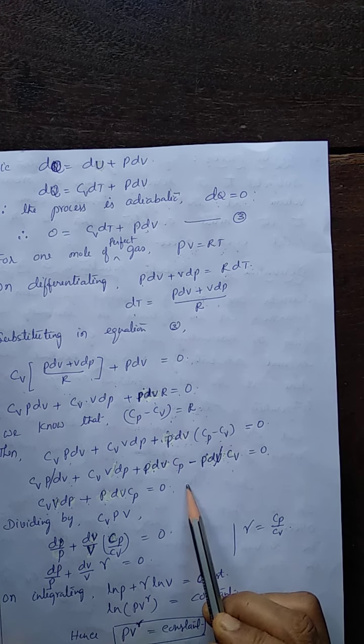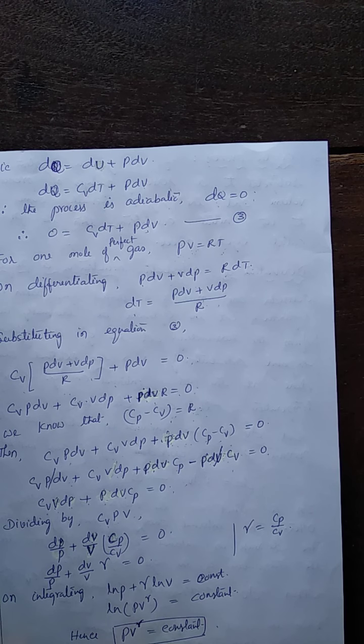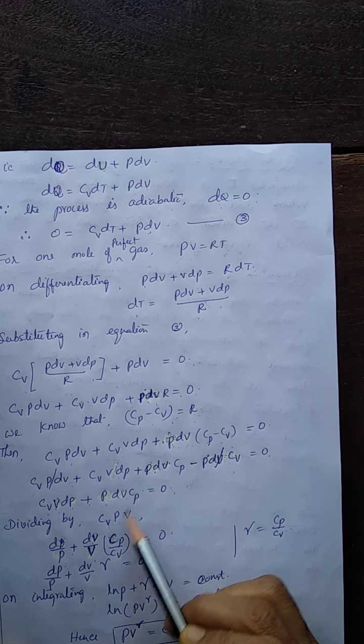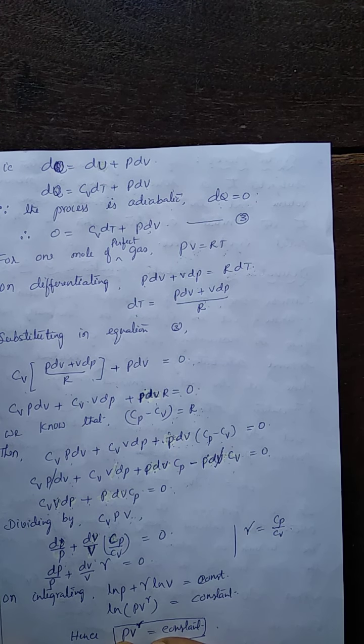Now, divide throughout by Cv PV. CvV cancels, remaining dP by P plus dV by V into Cp by Cv equal to 0. What is Cp by Cv? Gamma. So dP by P plus gamma dV by V equals 0.